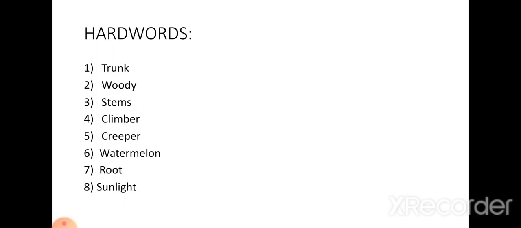T-R-U-N-K, trunk. Do you know what is trunk? Trunk is the strong and woody stem that is situated in the tree. What is trunk? The strong and woody stems of trees are called trunks.